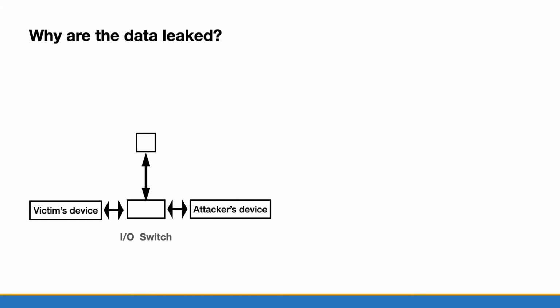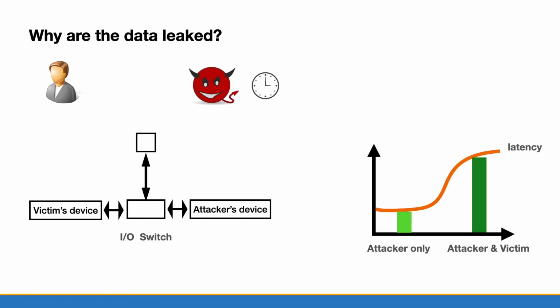So why is the data leaked? We use a demo to explain the reason. There is an attacker with a clock and a victim. They access data from their devices at the same period of time. When the devices produce too much PCIe traffic, the channel will be congested. This graph is about the relationship between traffic and latency. If there is just an attacker using the channel, the attacker feels short latency, and if both the attacker and the victim are using the channel, they will feel long latency. We depict the columns in different shades and colors.